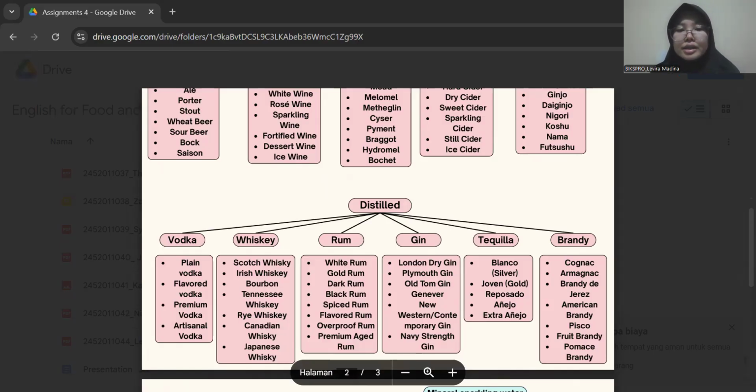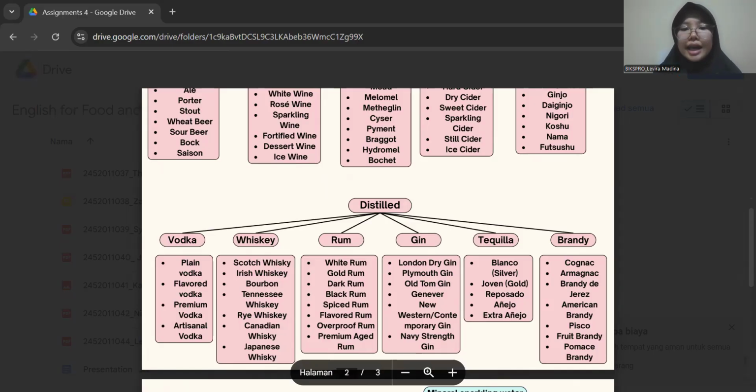For the next is Reposado Tequila. Reposado Tequila is tequila aged for two to 12 months in oak barrels, offering a balance of agave flavor with a smooth, woody taste. For the example is Espolon Reposado.